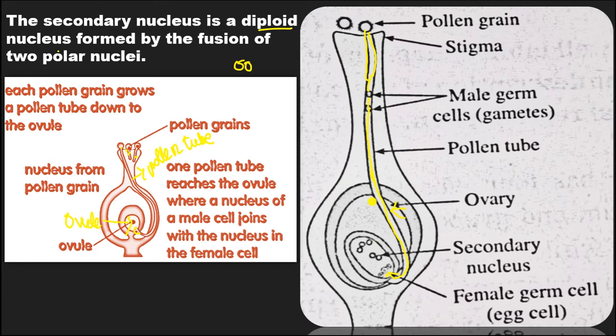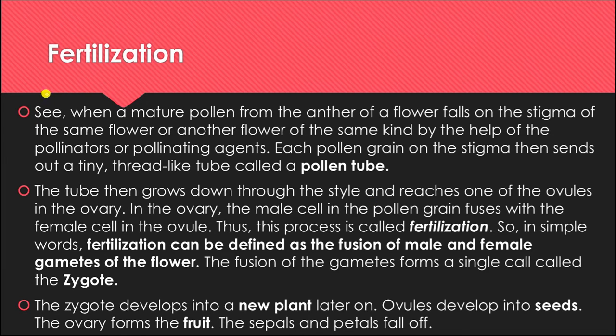Now let me show you. See, everything is detailed. When a mature pollen from the anther of a flower falls on the stigma of the same flower or another flower of the same kind, with the help of pollinators or pollinating agents, and so on. Now you see, this fertilization process happened when the male cell in the pollen grain fused with the female cell in the ovule. So in simple words, fertilization can be defined as the fusion of male and female gametes of the flower.